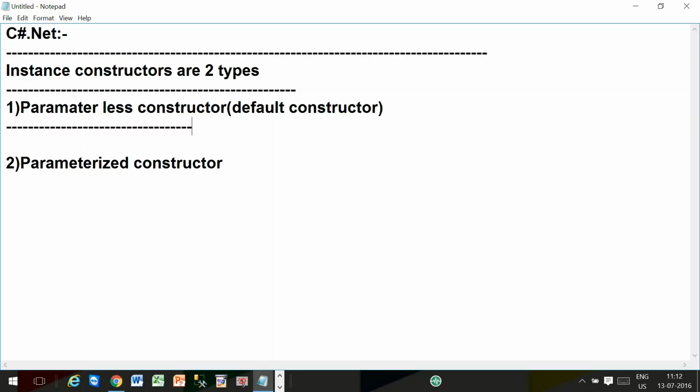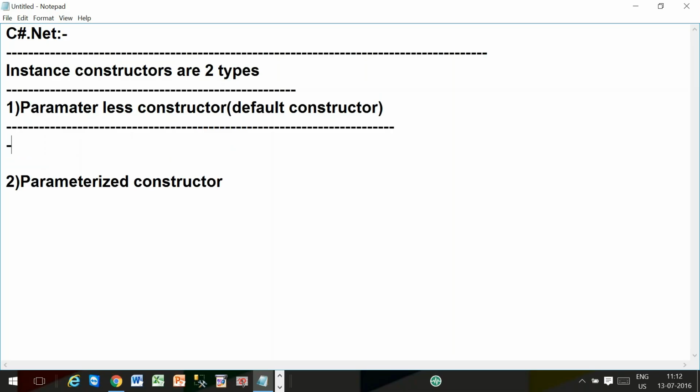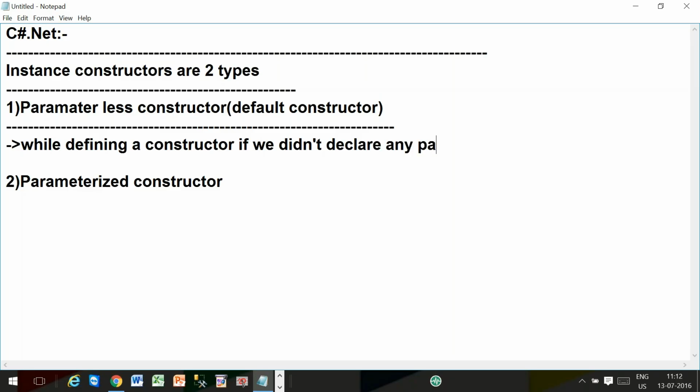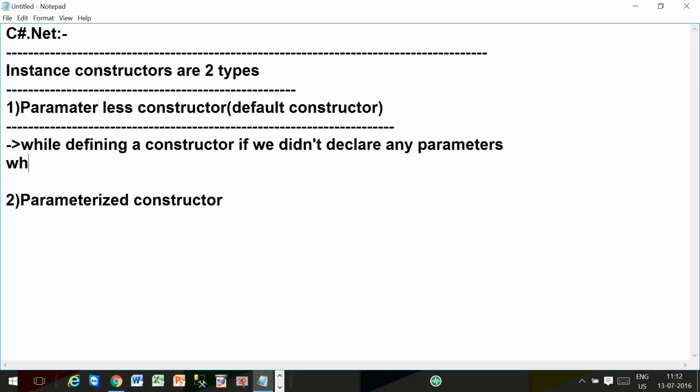What do you mean by parameterless constructor?